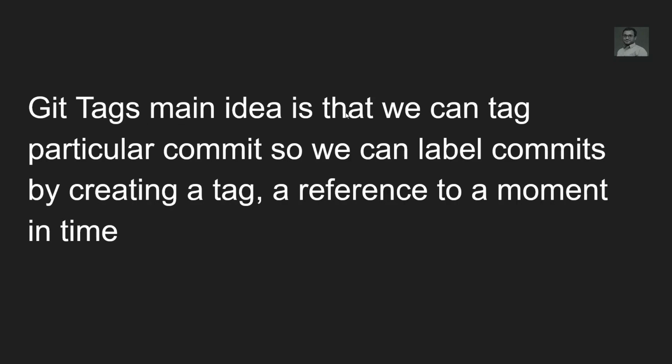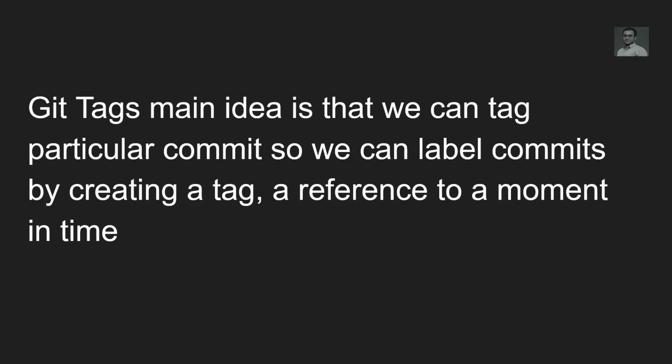The main idea of Git tags is that we can tag a particular commit. We can label commits by creating a tag, a reference to a moment in time. You make a bunch of commits on a branch, and the branch always moves to the latest commit.